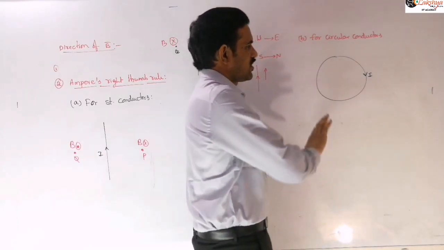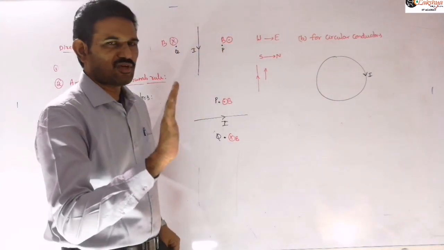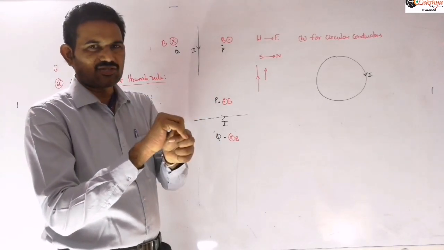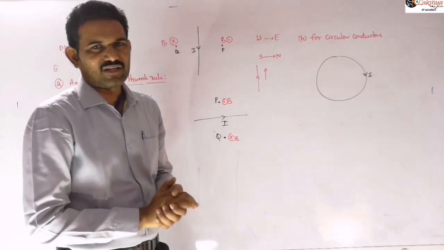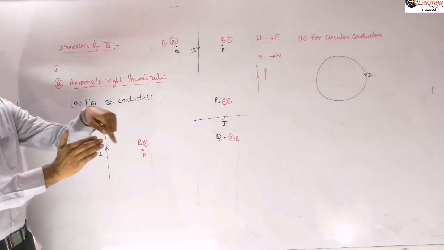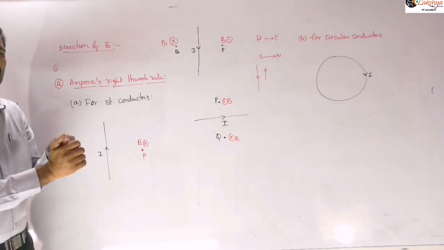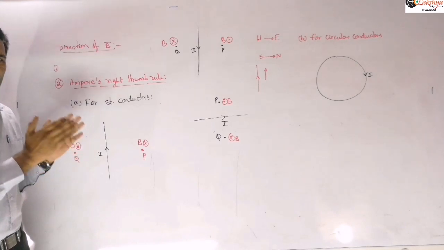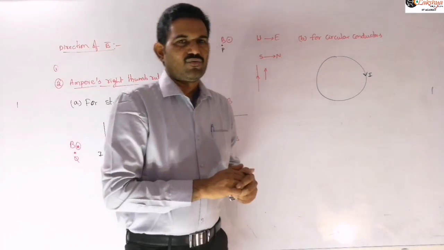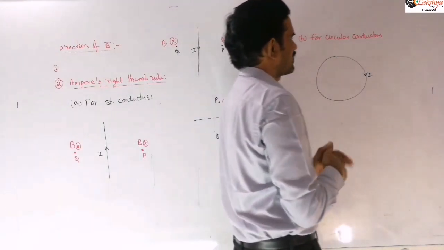Let us identify there. For this we need to reverse the roles of the thumb and the 4 fingers. Again we apply the right hand rule. In this right hand rule for curved conductors, the 4 fingers indicate the direction of the current, and the thumb indicates the direction of the magnetic field. Whereas for straight conductors, the thumb indicates the direction of current, and the 4 fingers indicate the direction of the magnetic field lines. The tangent drawn to the magnetic field lines gives the direction of the magnetic field at that point. So for curved circular conductors, write that for circular conductors